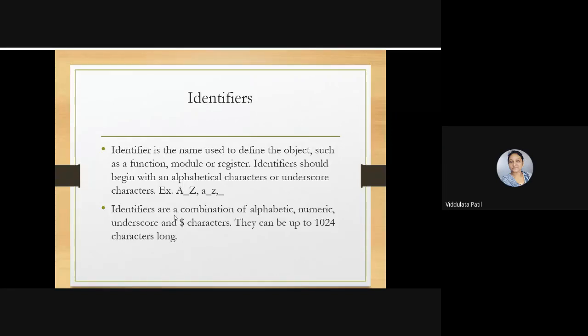In VHDL, if we compare, there we could only use the underscore as a special character, but we do not use the dollar there in VHDL. Here in Verilog we can use this dollar character also in an identifier. And the length of this identifier could be up to 1024 characters. Okay, such a long identifier you can write in the Verilog language.